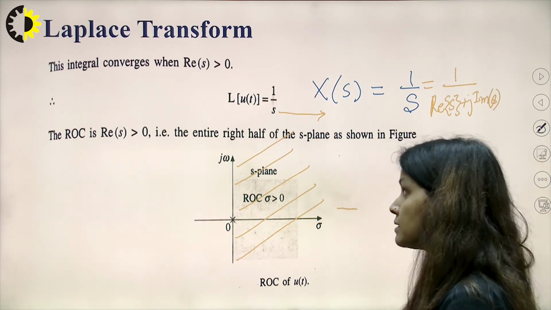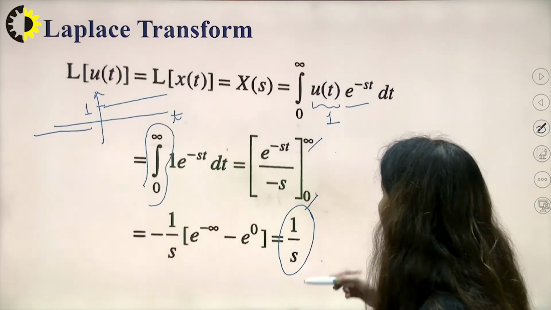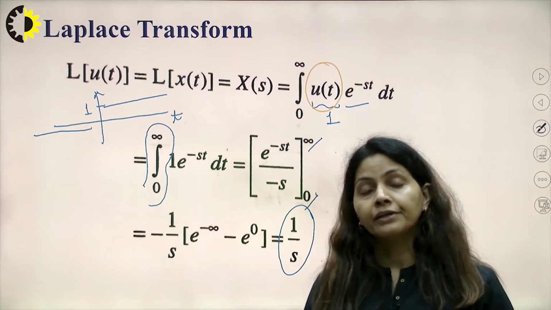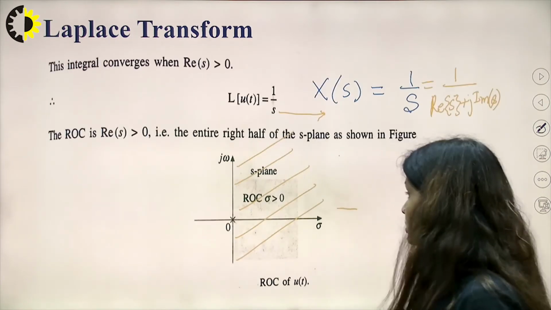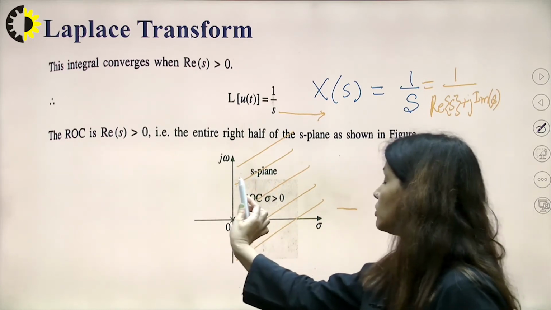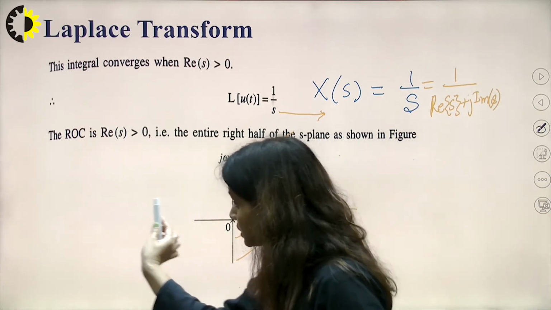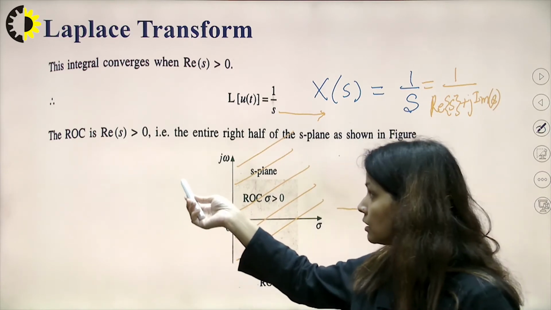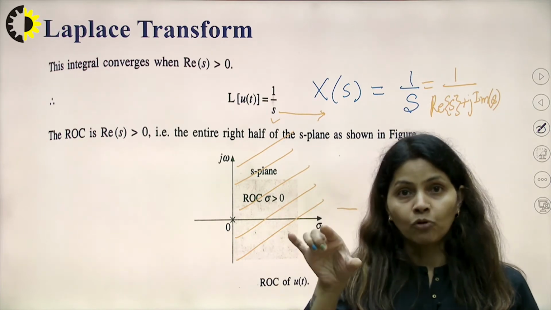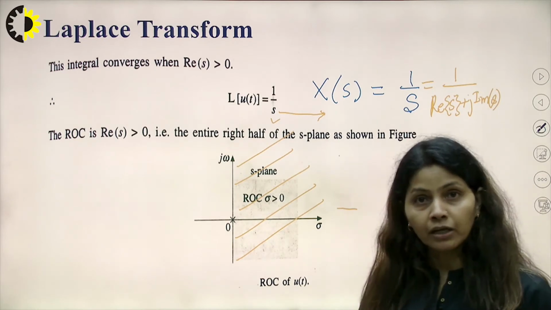This is the fundamental to always remember: whenever this is u(t), the ROC will be taken on the right side of the S-plane. That means we will take this particular side, the region of convergence, and we will not take this other side. Always go by this: calculate the pole, locate the pole, and take the ROC to the right side of the S-plane.